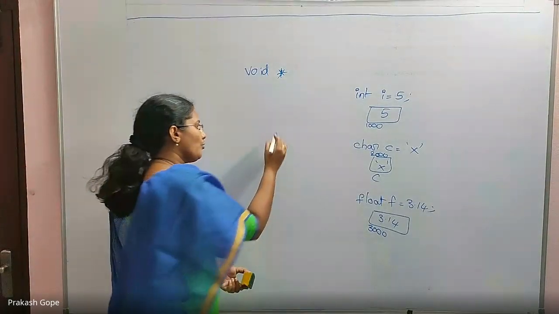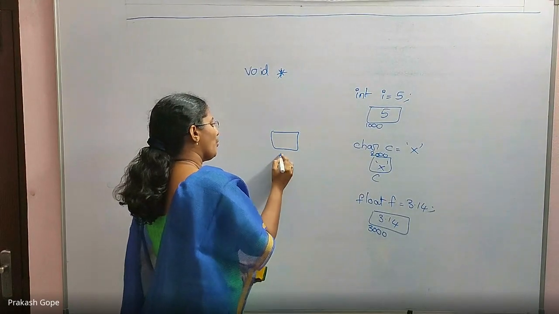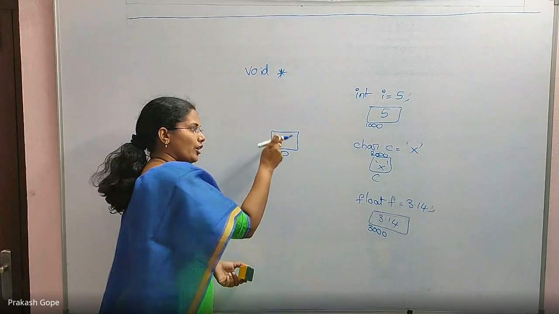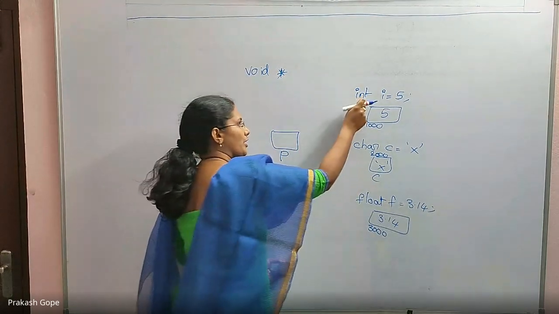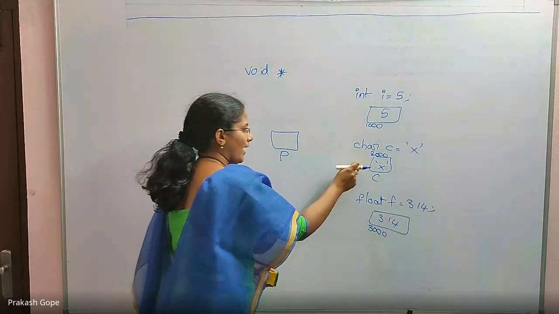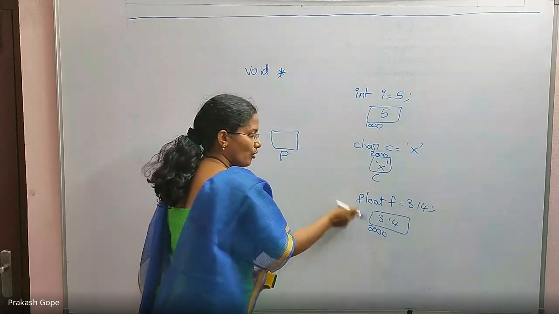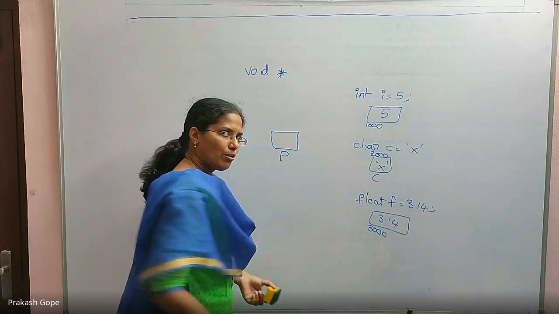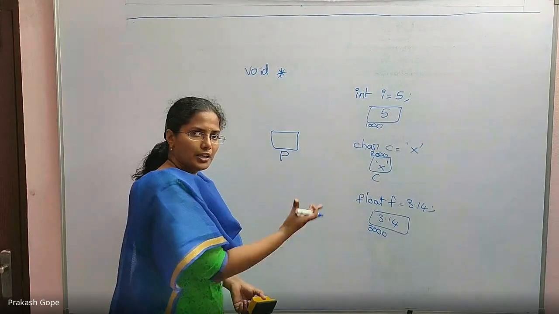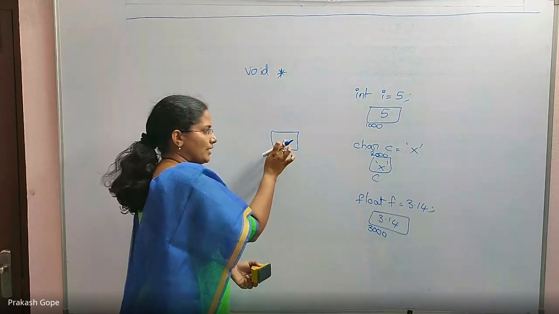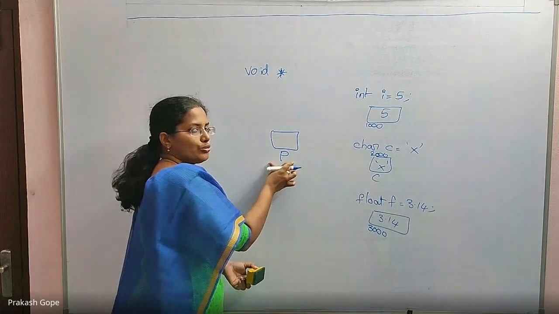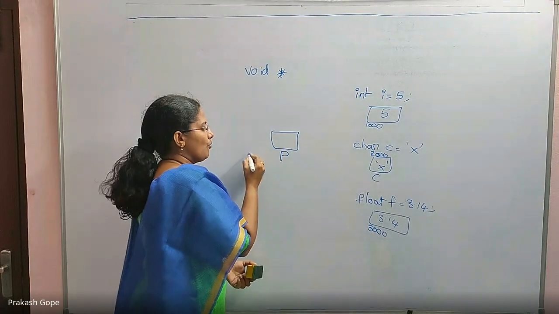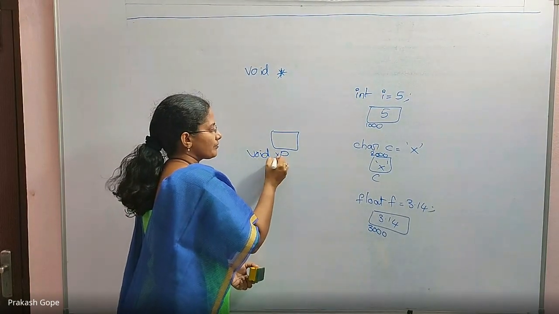Now, I want to have only one pointer P which can hold the address of an integer variable, a character variable, a float variable, or any other data type. I want to hold the base address of any data type's variables. Then I should declare this P as a void pointer.